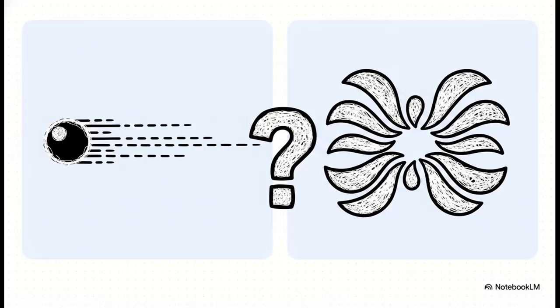Then, in 1924, Louis de Broglie drops a bomb. He proposed that not only does light act like both, but matter itself, stuff like electrons, also exhibits this dual behavior. I mean, think about that paradox.